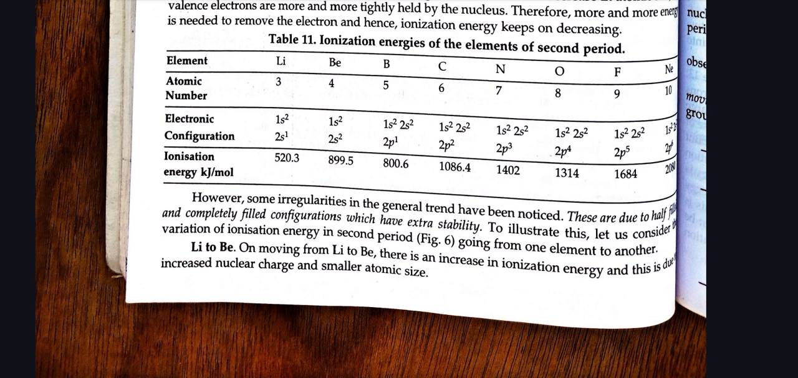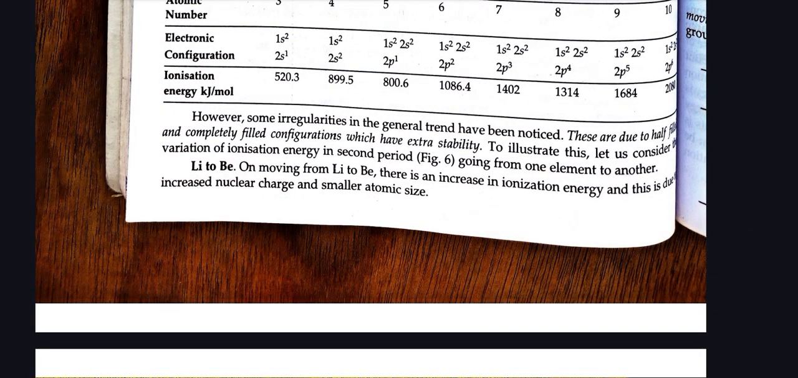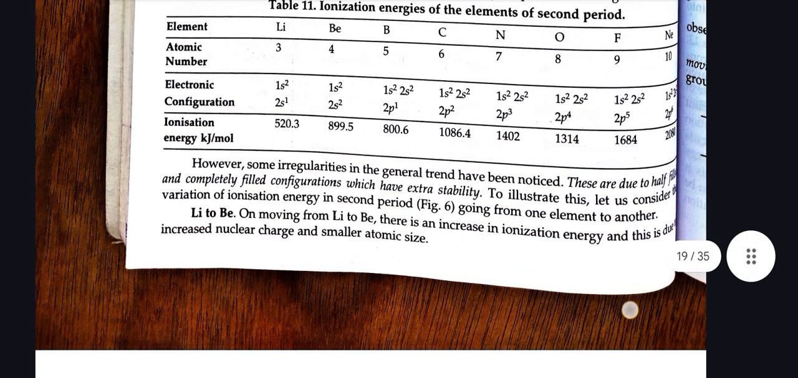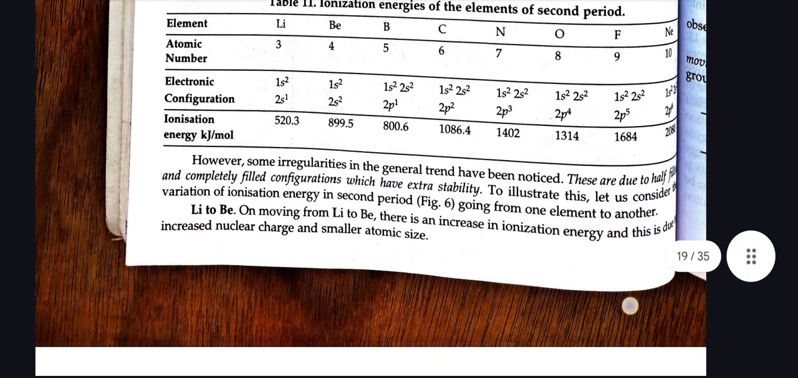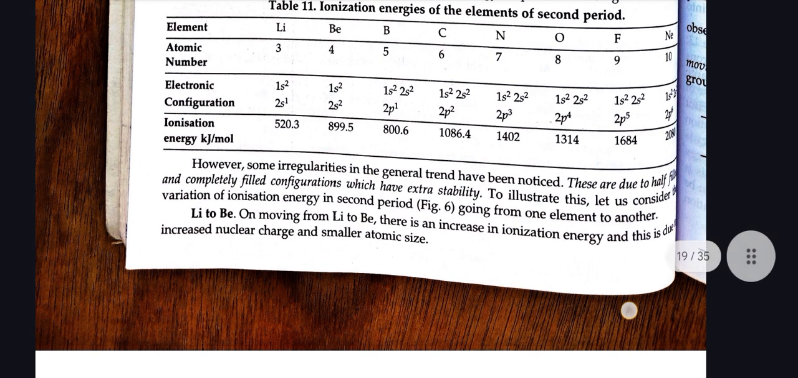These are due to half-filled and completely filled configurations, which have extra stability. To illustrate this, let us consider the variation of ionization energy in the second period, going from one element to another. Lithium to beryllium. On moving from lithium to beryllium, there is an increase in ionization energy, and this is due to increased nuclear charge and smaller atomic size.